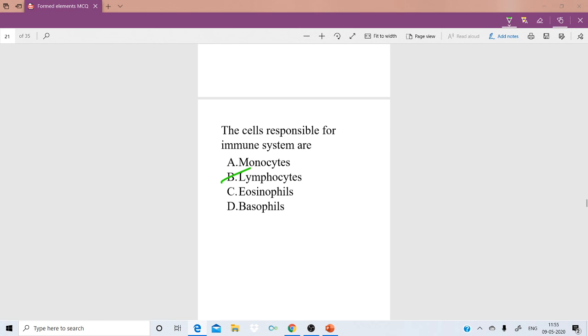We have two types of lymphocytes, B lymphocytes and T lymphocytes, which produce a large number of antibodies that can destroy the antigen and protect our body against different diseases. That's why they are called the immune system of our body. These cells are responsible for the immune system of our body.